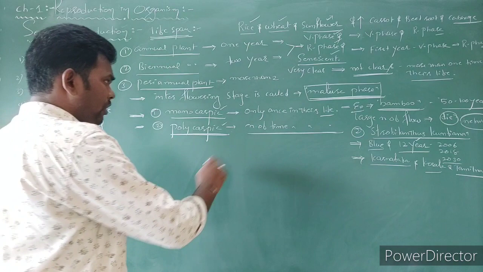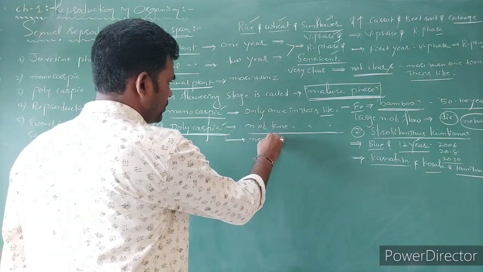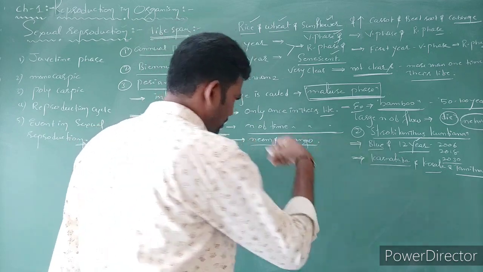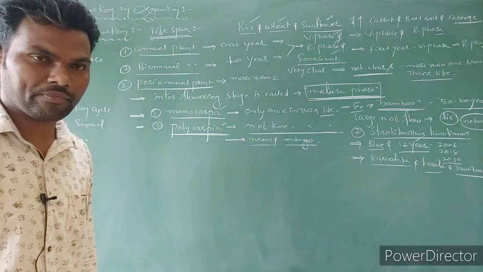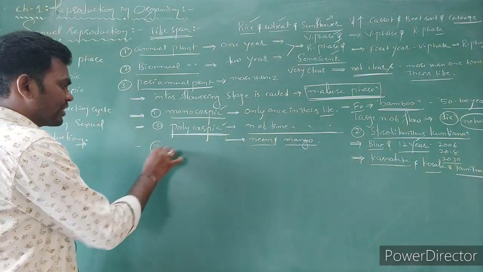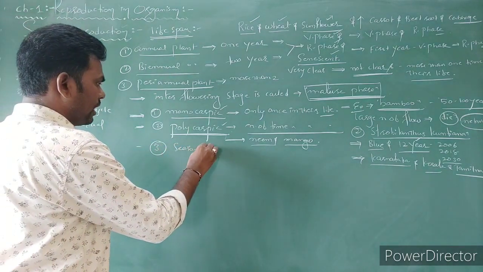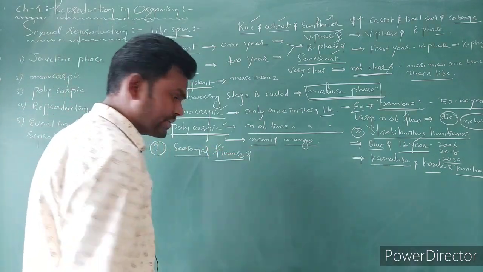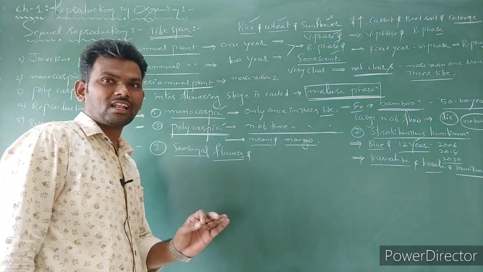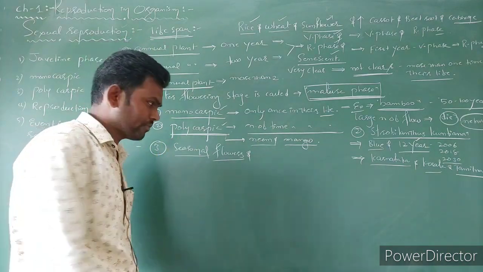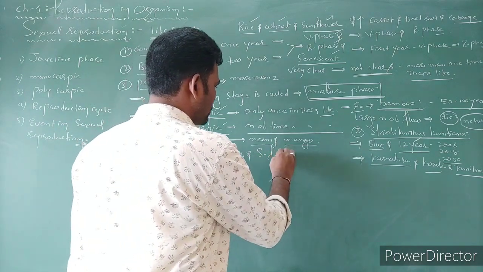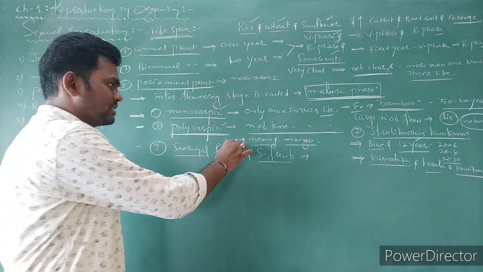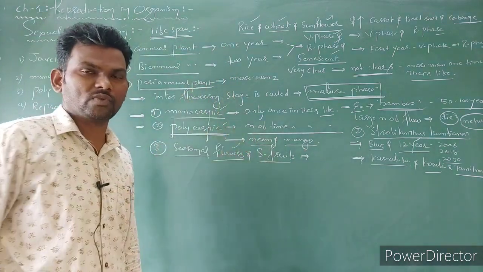Next, polycarpic plants: we can give the examples of neem and mango, which form flowers and fruits a number of times. Some flowers we can call seasonal flowers, and some fruits are seasonal fruits, especially mango. The question is, sir, why are some flowers seasonal and why are some continuous flowers?